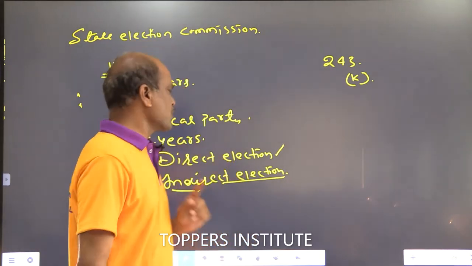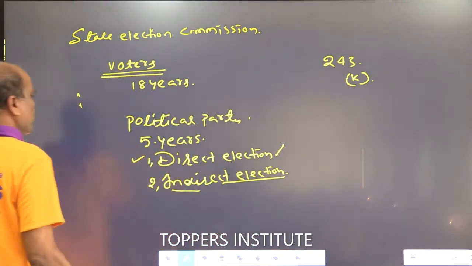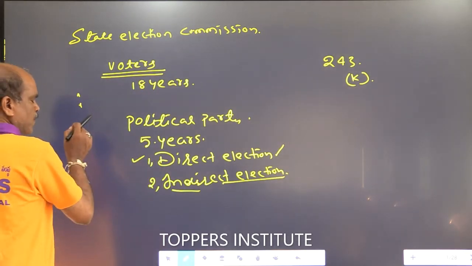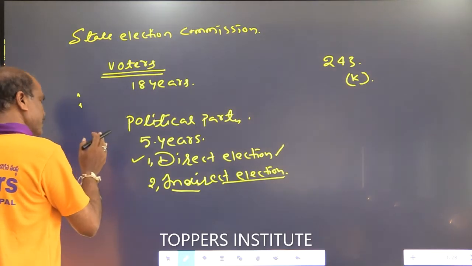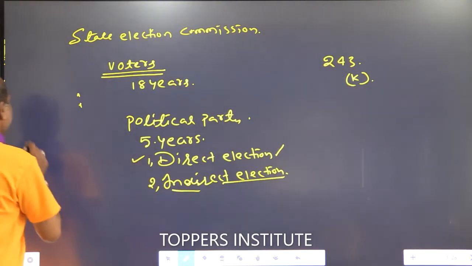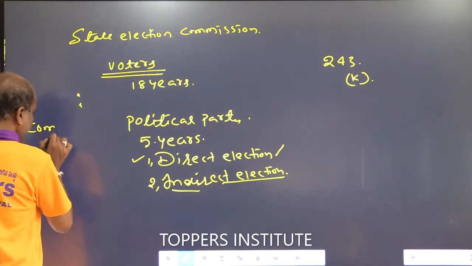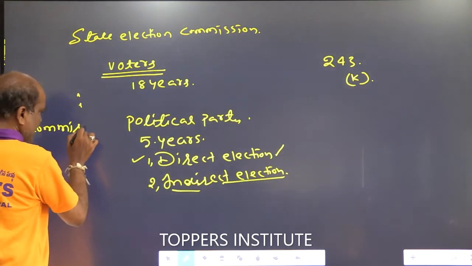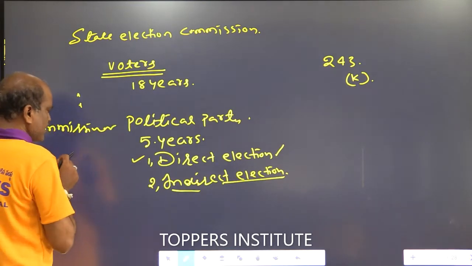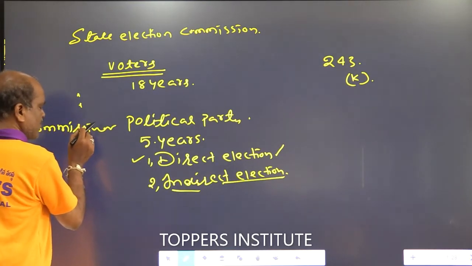Right. So next one. Who arranges the municipality meeting? Who presides over the municipal council meeting? In each and every municipality, there is an administrative head of the municipality.